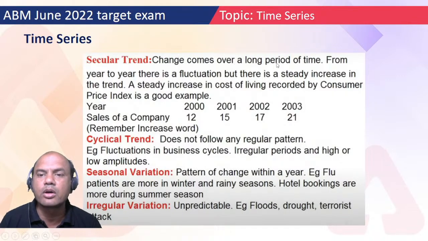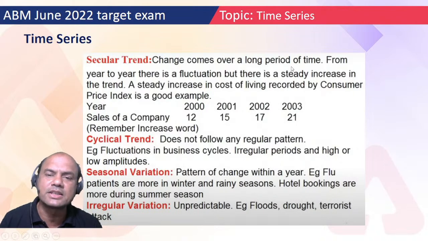So secular trend means change that comes over a very long period of time. If you consider the Sensex from the 1960s till now, that is the secular trend. From year to year there is a fluctuation, but there is a steady increase in the trend. Understand this concept: in the short run there will be fluctuations up and down, but in the long run it will always be up. The steady rise in the cost of living recorded by the consumer price index is a good example.